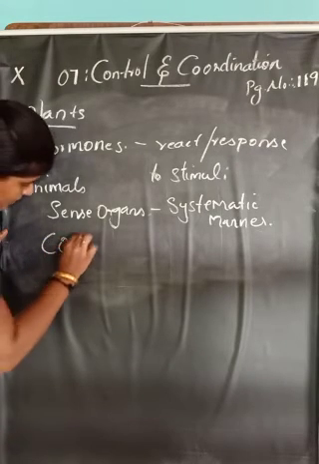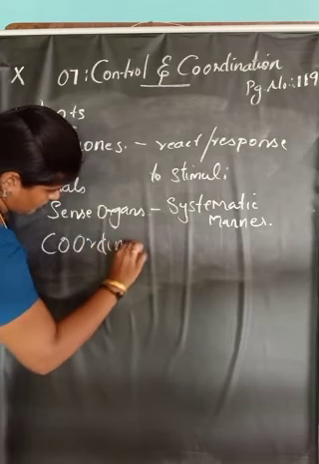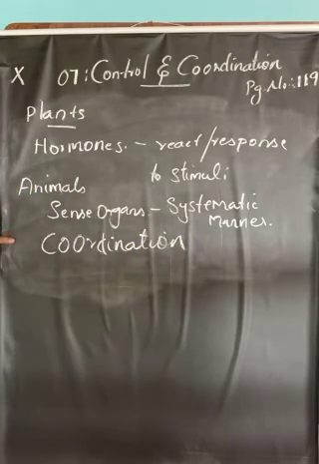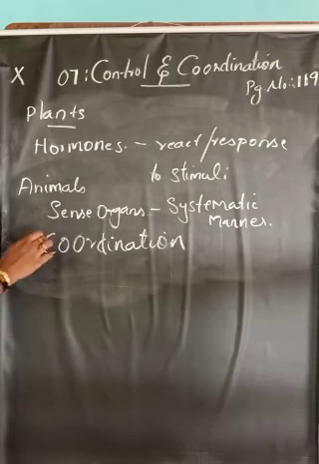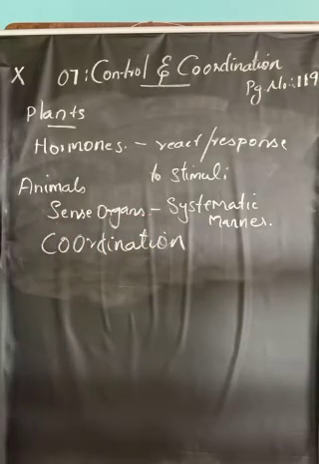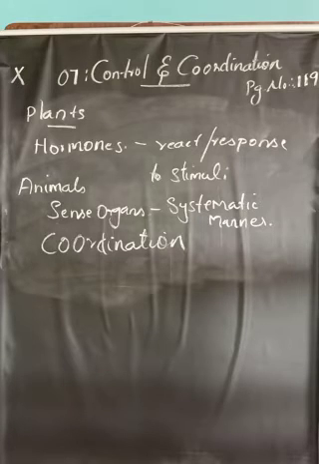So what is coordination? Working together of all the sense organs in a systematic manner so that we can produce a correct response to a particular stimulus is called coordination. Working together of various organs of an organism in a systematic manner so as to produce a proper response to stimuli is called coordination.